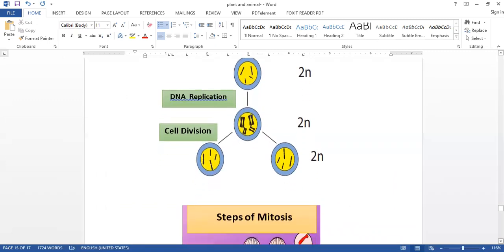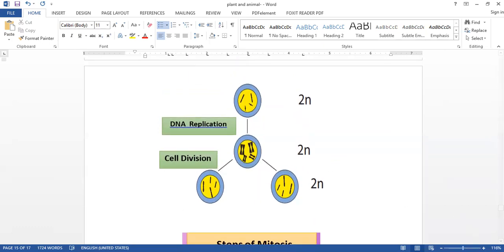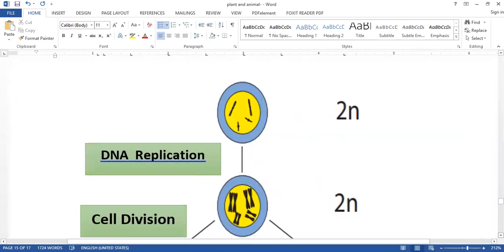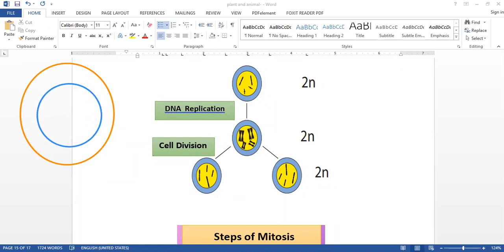Now look, before any cell division, for example, if I say this is a cell, in this cell you have a nucleus. In this nucleus there are some chromosomes, and before the cell division, whether mitosis or meiosis, it will be present as what? Tell me. Chromosome.